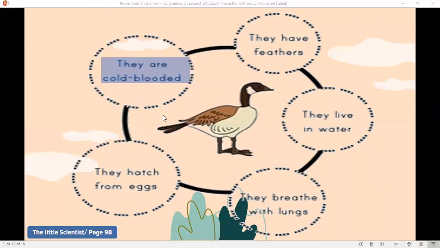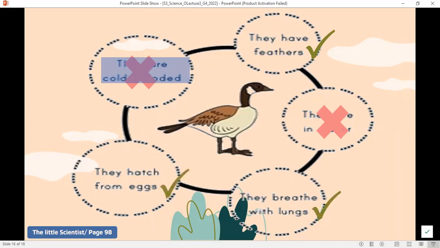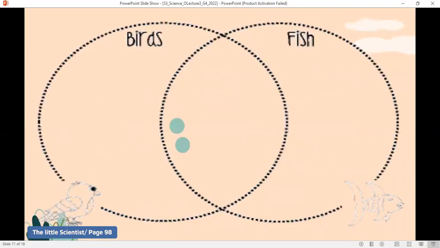Let's start with this. Birds are cold-blooded. What do you think? Yes, this is wrong. Birds have feathers. Yes, you're right. They do have feathers. Do birds live in water? No. Do birds use their lungs to breathe? Yes. Birds hatch from eggs? Yes. They are oviparous animals that lay eggs on land.